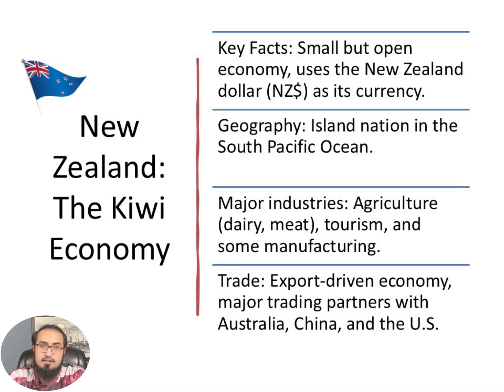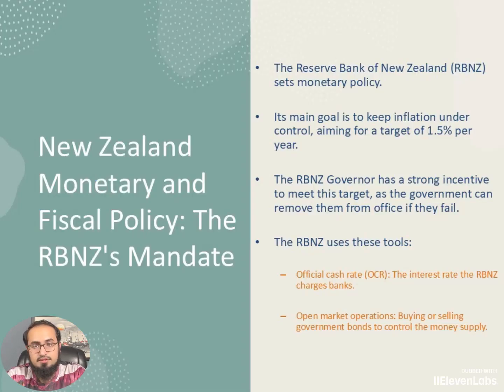What is the geography? It is also an island in the South Pacific Ocean. What are the biggest industries? Agriculture, dairy and meat, tourism, and some manufacturing. It is an export-driven economy. Who are its major trading partners? Australia, China, and the US. The Reserve Bank of New Zealand is its central bank. What is its goal? To keep inflation under control.